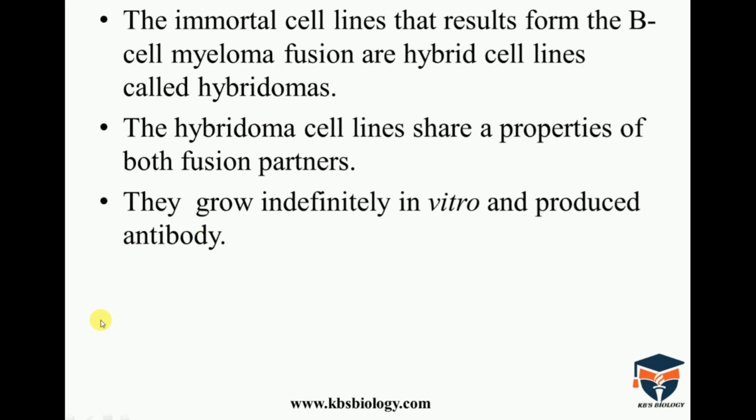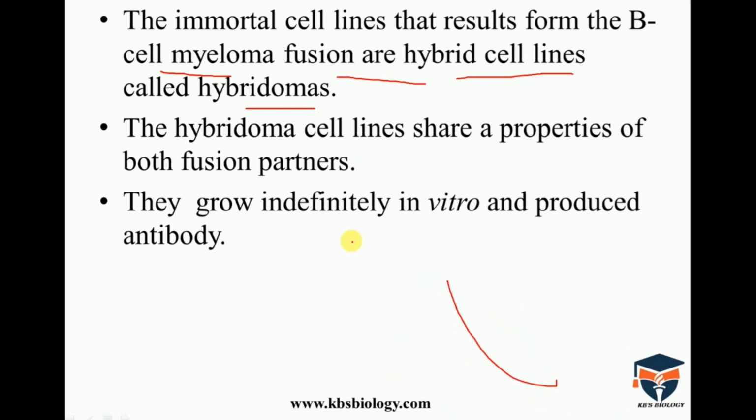The immortal cell line can be fused with a B cell, and then the hybrid cell line is produced, which is called hybridomas. The hybridoma cell lines share properties of both fusion partners.